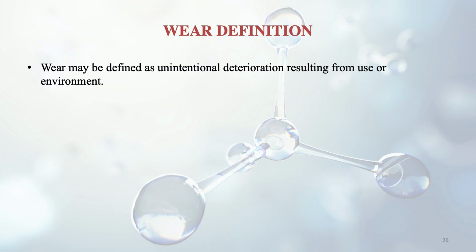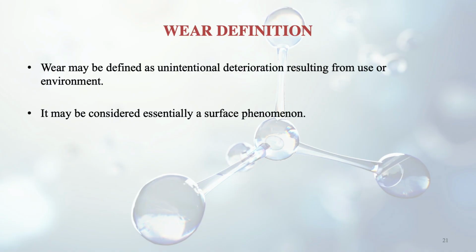After knowing about wear in crude terms, we shall now read the definition. Wear may be defined as unintentional deterioration resulting from use or environment. Unintentional means you didn't try to break the specimen; it was not your intention to break it, but even then it is wearing out or failing. That's why the term unintentional is there. Unintentional deterioration may be considered essentially a surface phenomenon. Again, you can see it's a surface phenomenon.